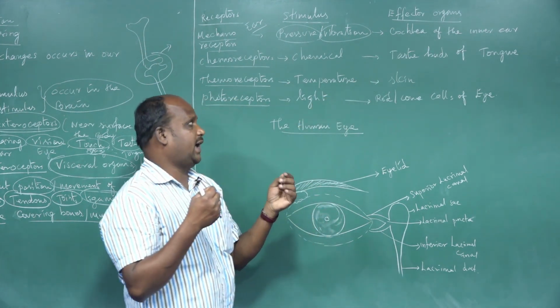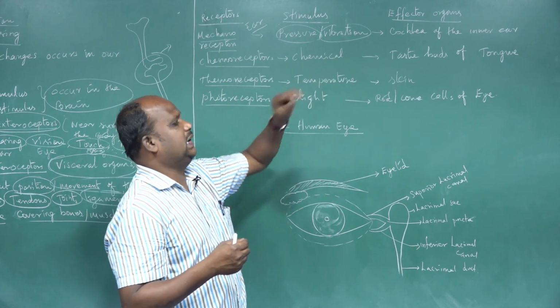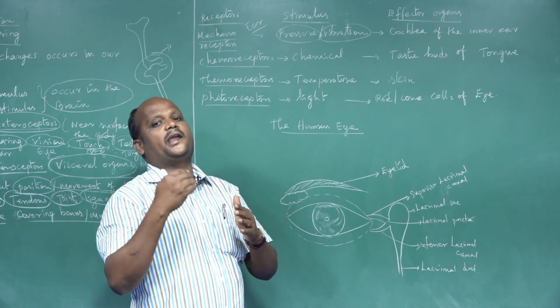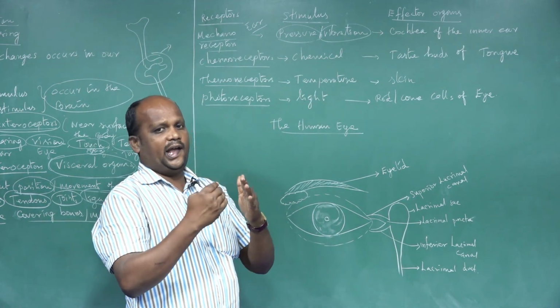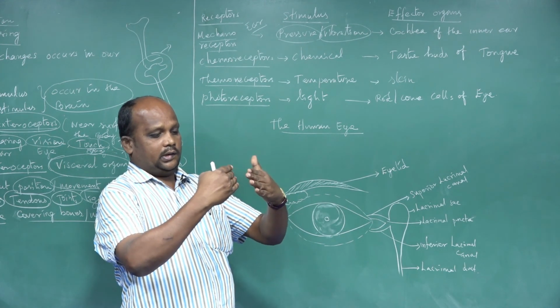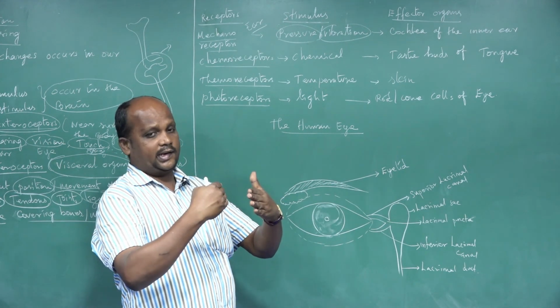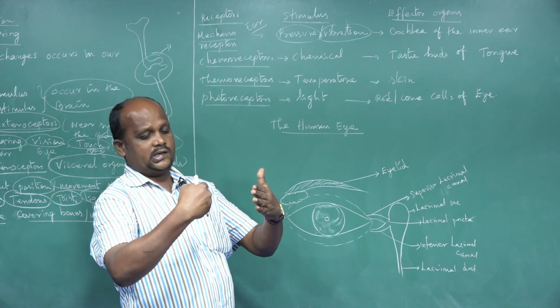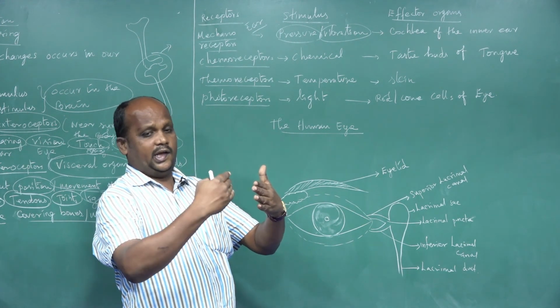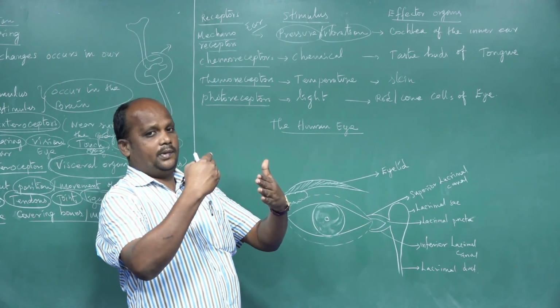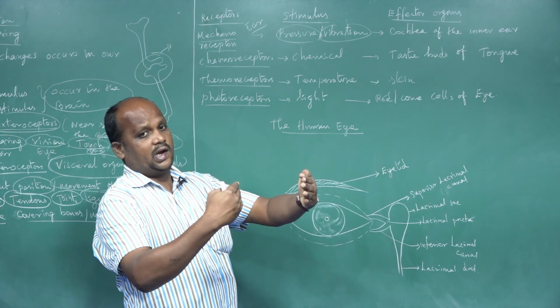Once again, listen carefully. Outer part is the external ear, the middle portion is the middle ear, and the last chamber is called the inner ear.